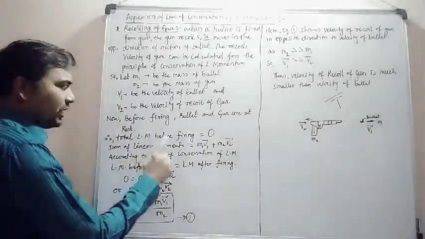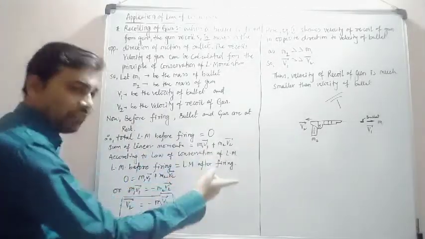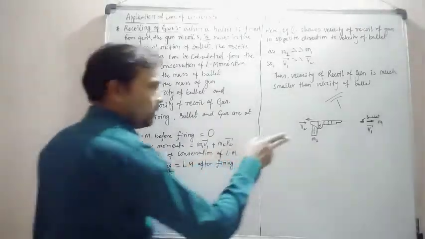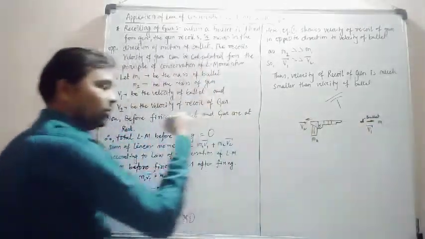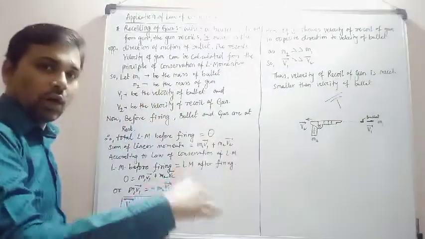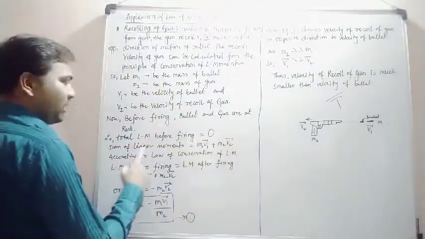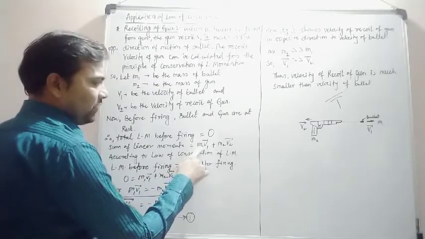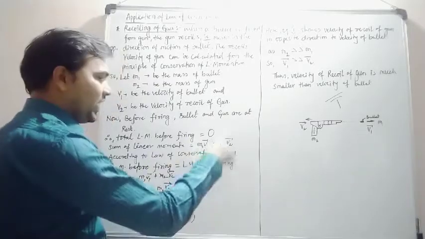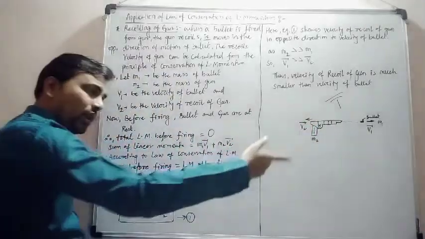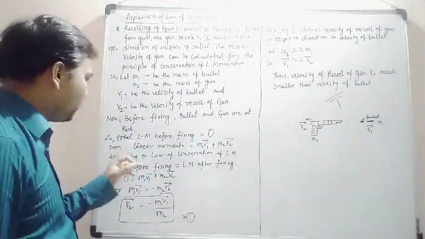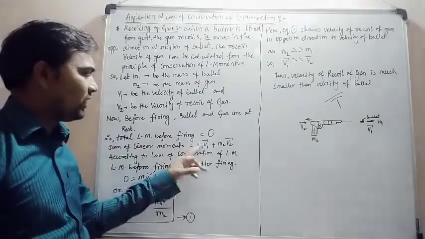Now the sum of linear momenta after firing: the bullet moves in the forward direction and the gun moves in the backward direction. Their momentum is given by the product m1 v1 plus the product m2 v2. This is the entire system, both the bullet and the gun. So the sum of linear momenta after firing is m1 v1 plus m2 v2.